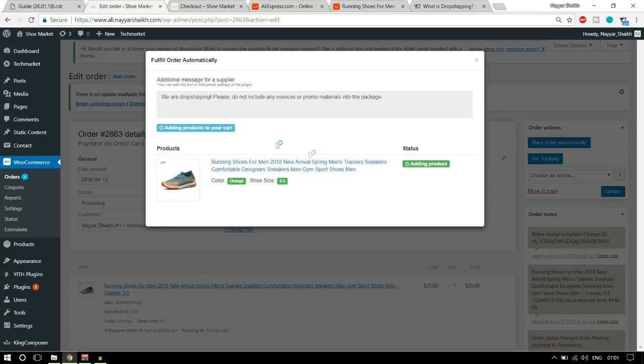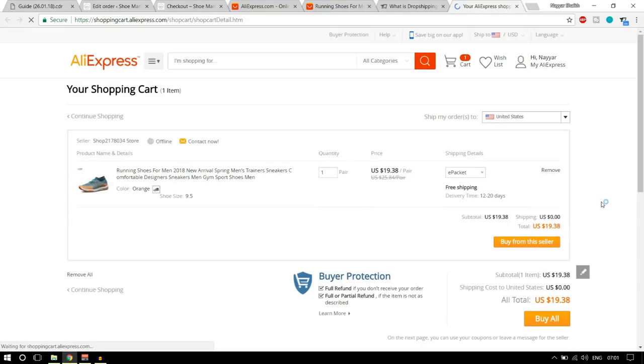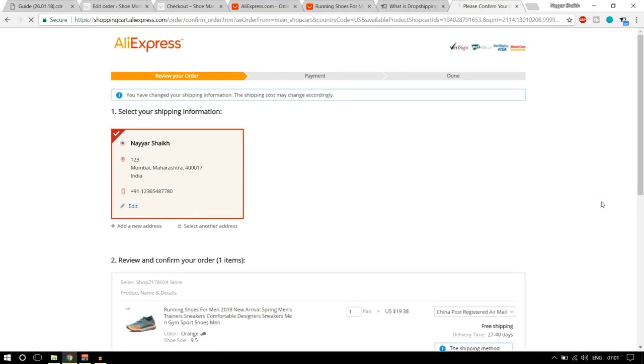First it is cleaning the shopping cart. Now this product, as you can see, is getting added to cart. You'll see the product is added to cart over here. As you can see, everything is automatic. I'm not clicking on any button, I'm not doing anything, everything is getting done automatically.